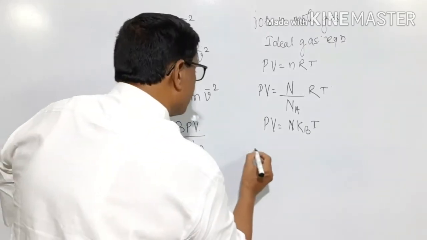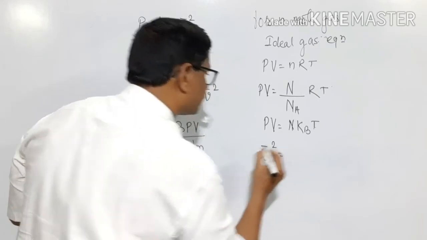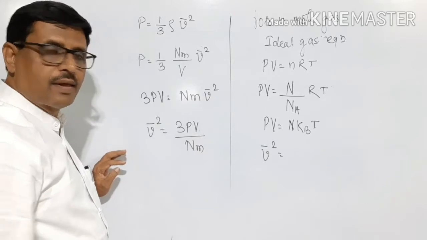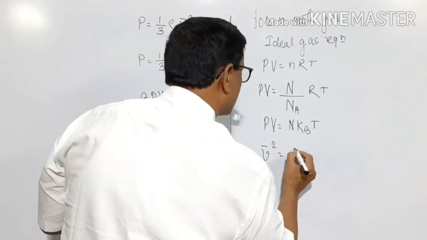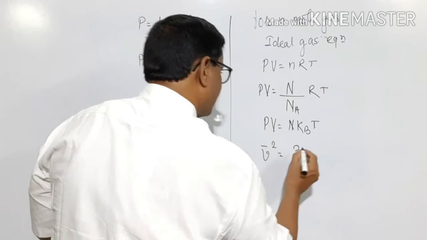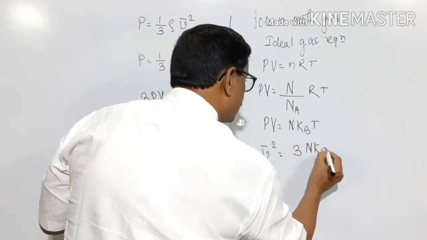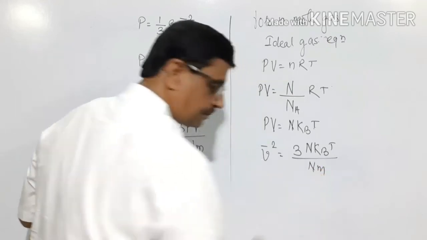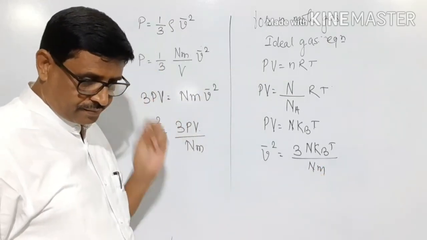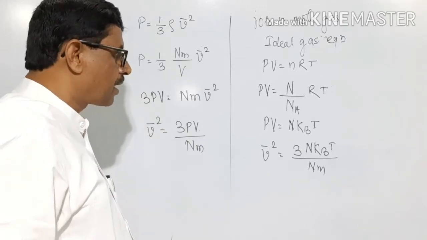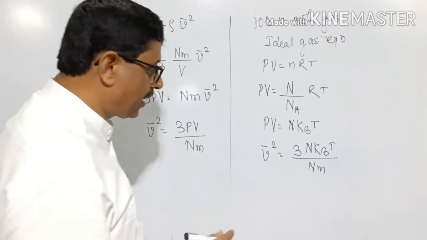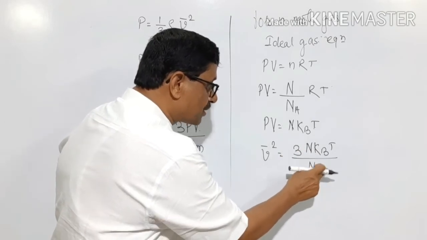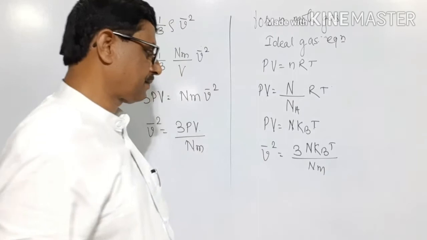Therefore, this V bar square, mean square velocity, is equal to 3. This PV I will replace by N into KBT divided by N into m, where N is the number of molecules and N into m is the total mass of the gas.